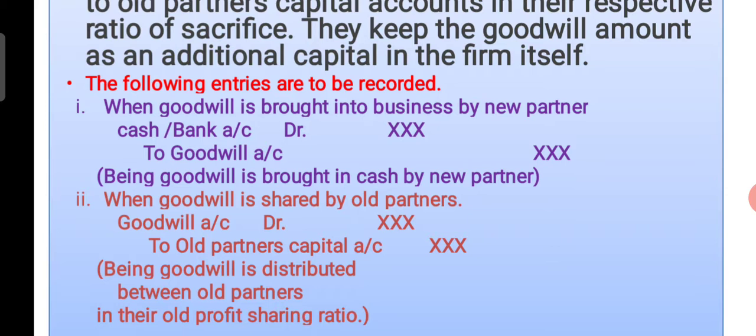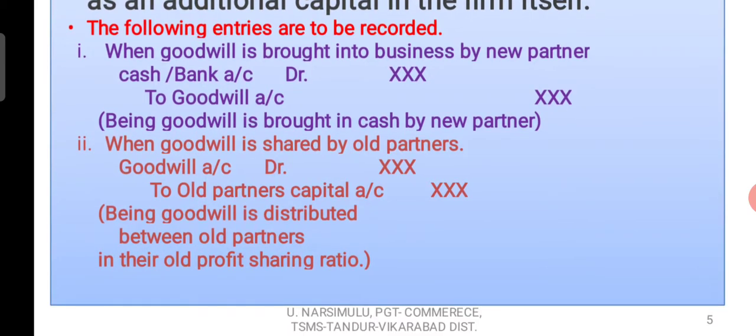One entry when the goodwill is brought into the business: Cash or Bank account debit to Goodwill account. Narration: Being goodwill is brought in cash by new partner. Second entry, what is the second entry? When goodwill is shared by old partners: Goodwill account debit to Old partners' capital accounts.